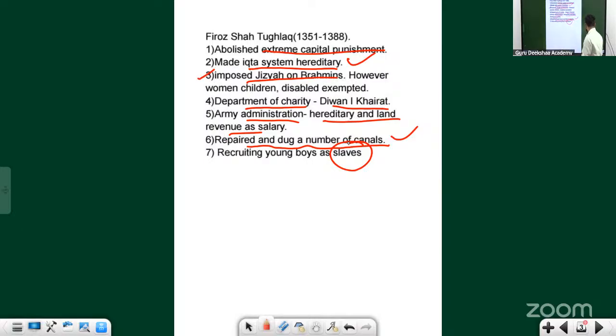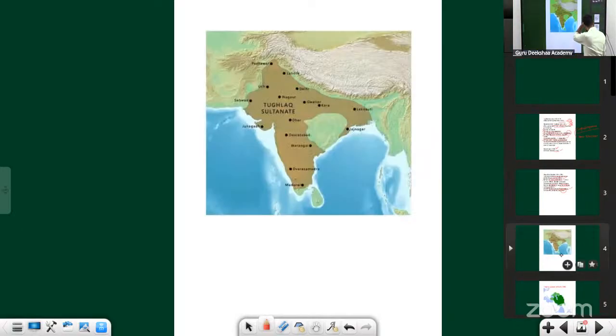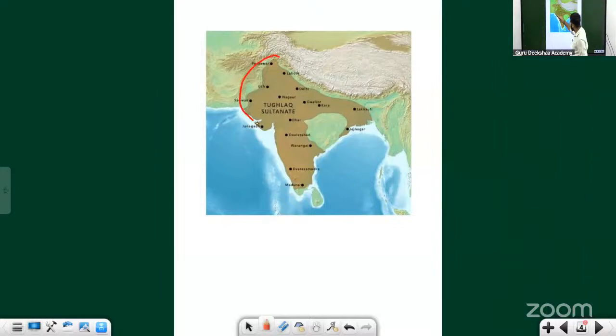This is the map of India under the Tughlaqs. As you can see, they controlled most of the Indian territories.